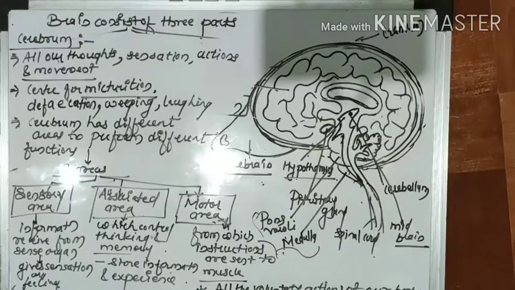Then we will see the basal nuclei and diencephalon of the forebrain. Then we start the midbrain, right? Okay, so let's start.